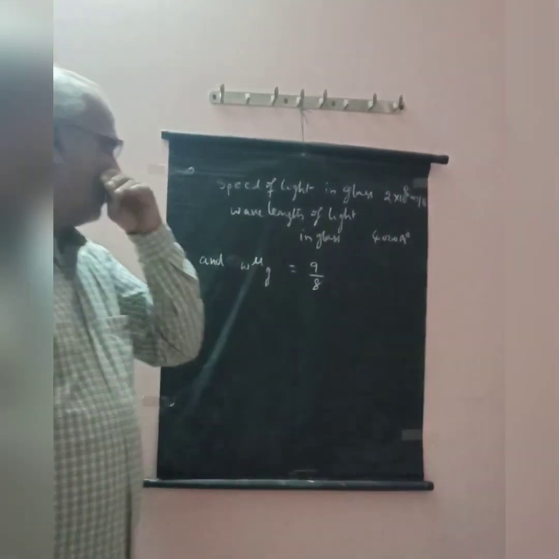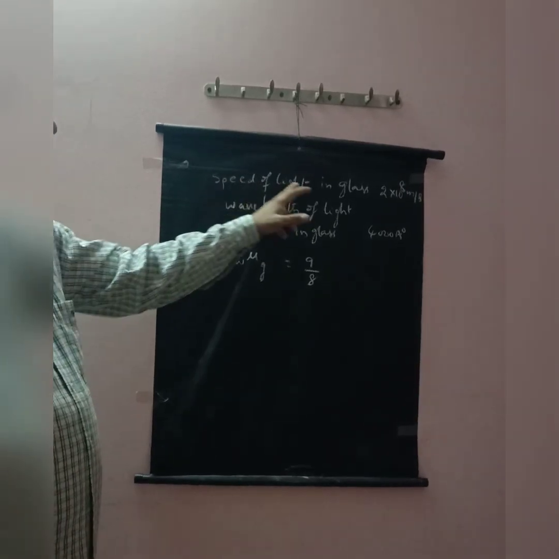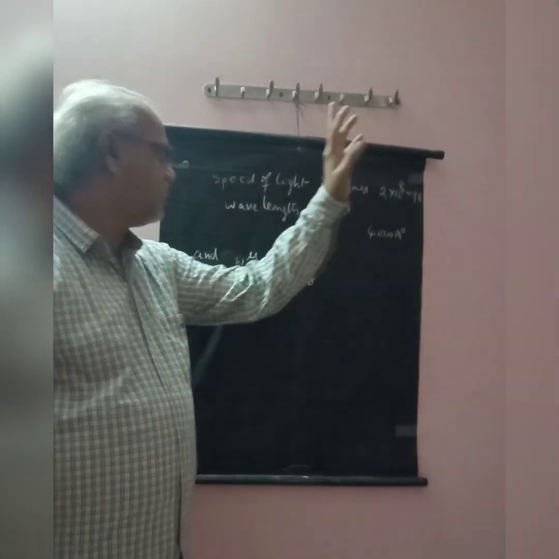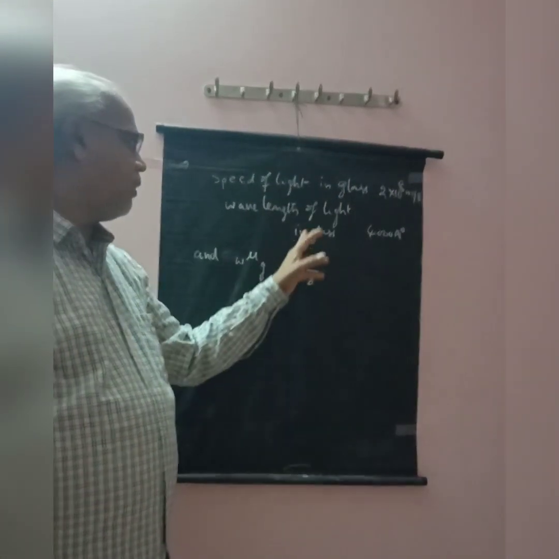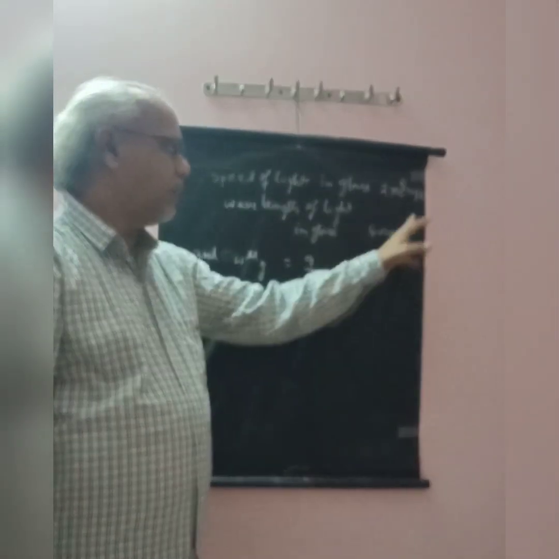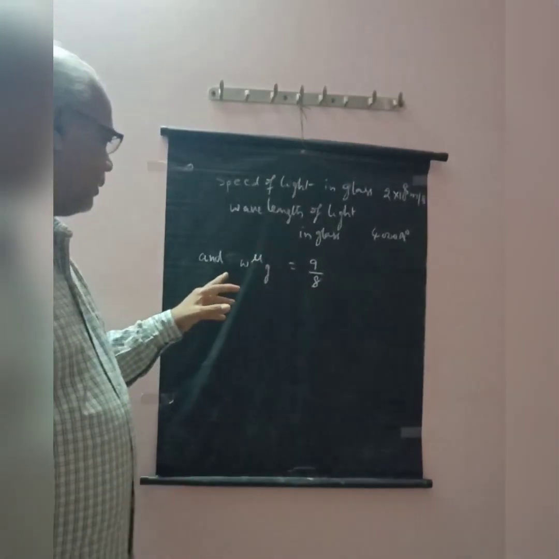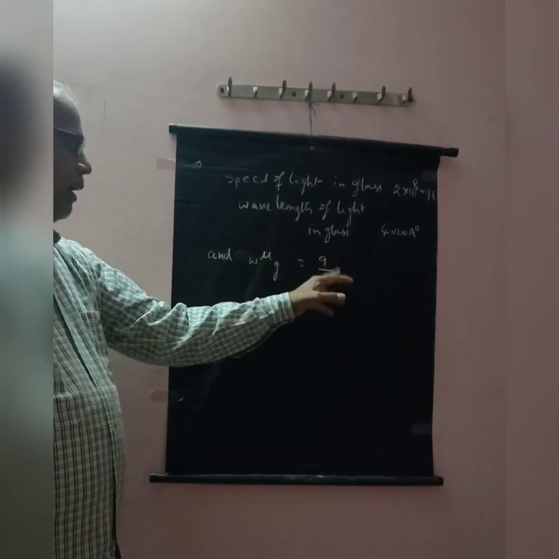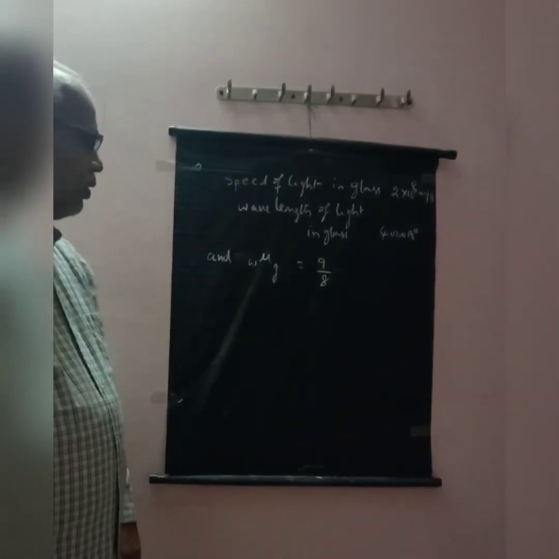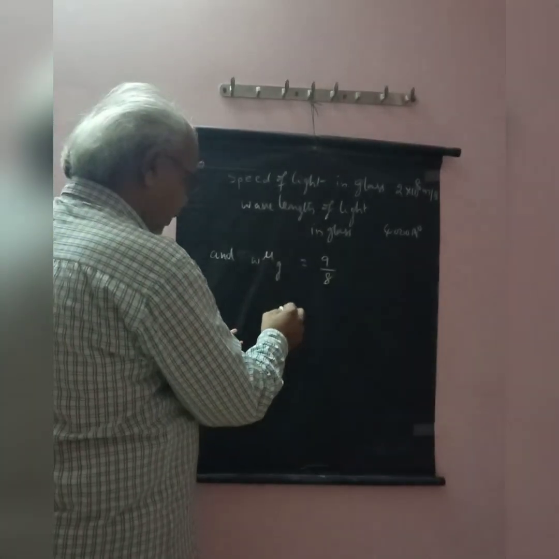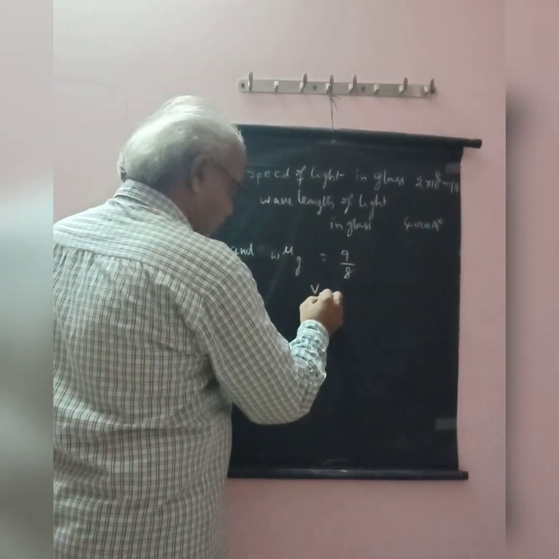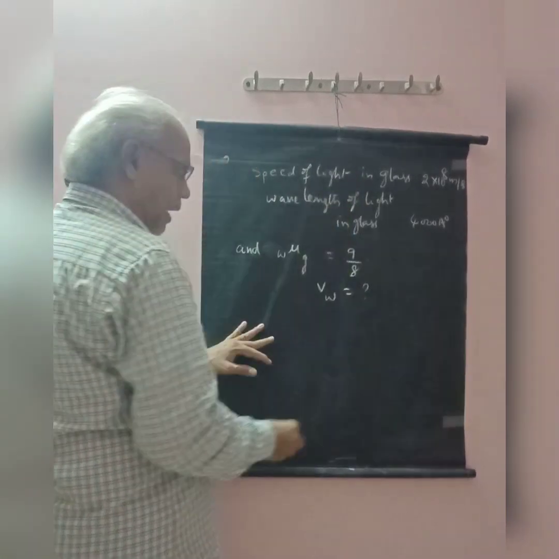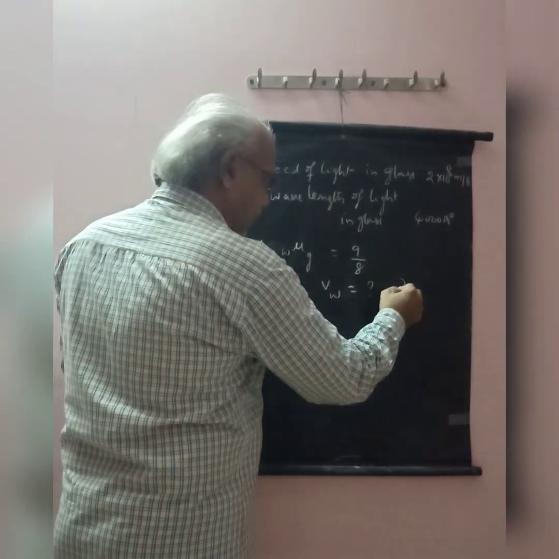It is the question. Speed of light in glass is 2 into 10 power 8 meter per second. Wavelength of light in glass is 4000 angstroms, and the relative refractive index of glass with respect to water is 9/8. So, what is the speed of light in water and wavelength of light in water?